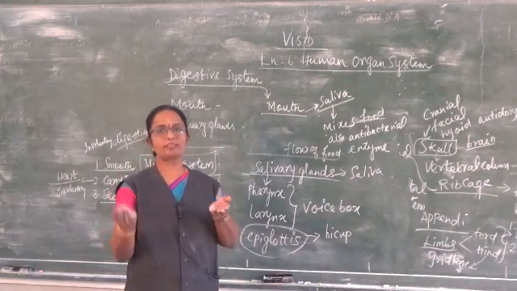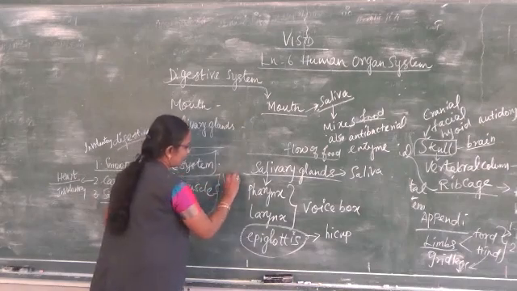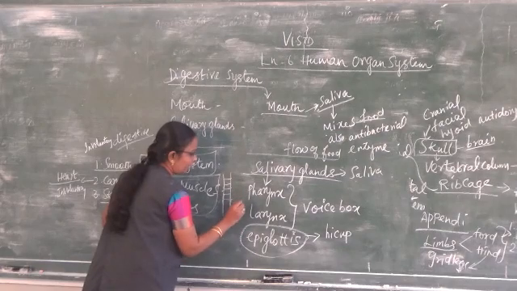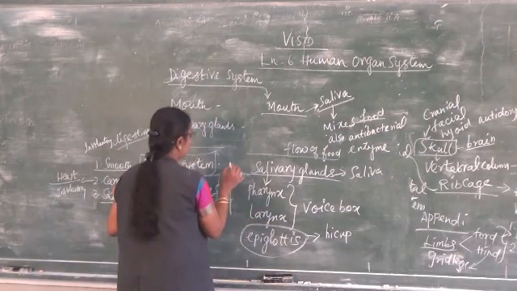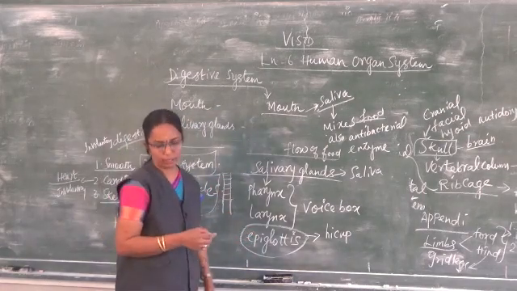So the epiglottis closes the air pipe. Air pipe is the trachea. So here the larynx and pharynx are there. The epiglottis closes the air pipe so the food does not enter there. So in order to prevent that, the epiglottis is useful.